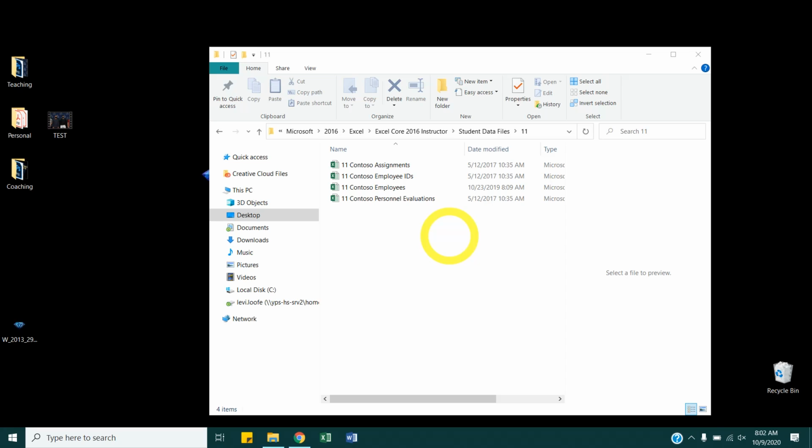All right, looks like we're about done with the downloads. So for lesson 11, we're just going to go over securing workbooks, tracking changes, adding comments, and inspecting. So it should go fairly quick.